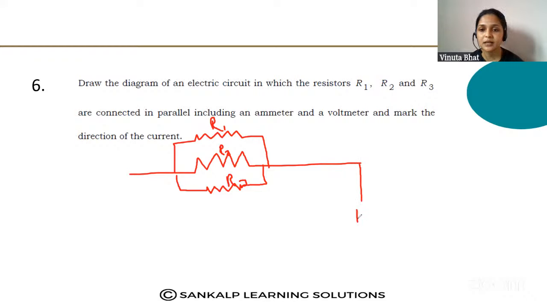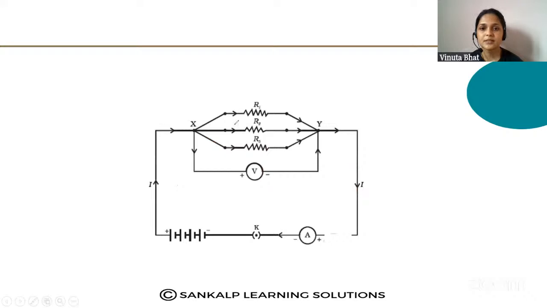How is the ammeter connected? The ammeter is connected in the circuit in a series manner. And how is the voltmeter connected? The voltmeter is connected parallel to the resistors. Like that you should draw the circuit diagram, and you should also mention the direction of the current. This is the diagram where three resistors R1, R2 and R3 are connected in parallel.